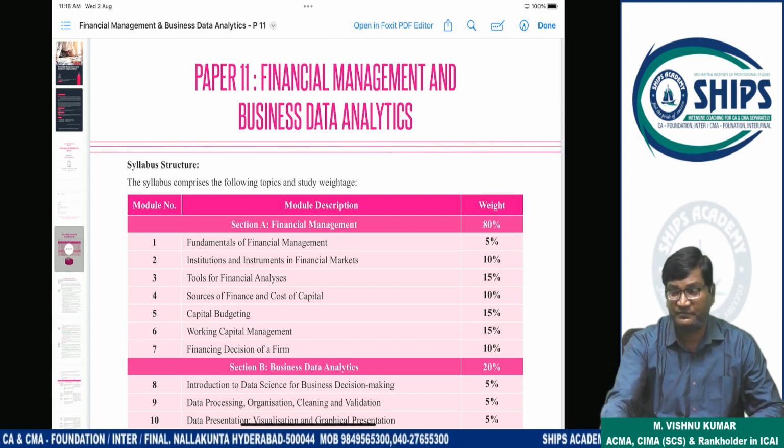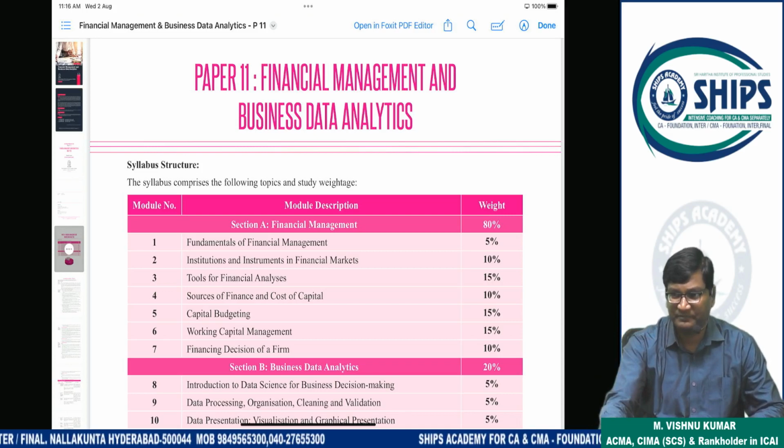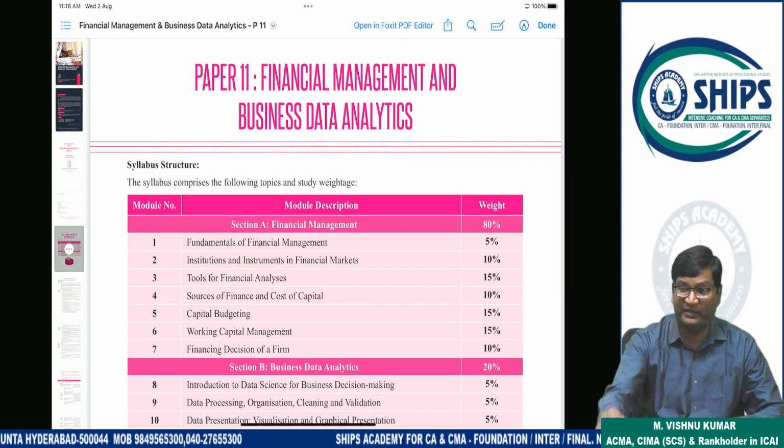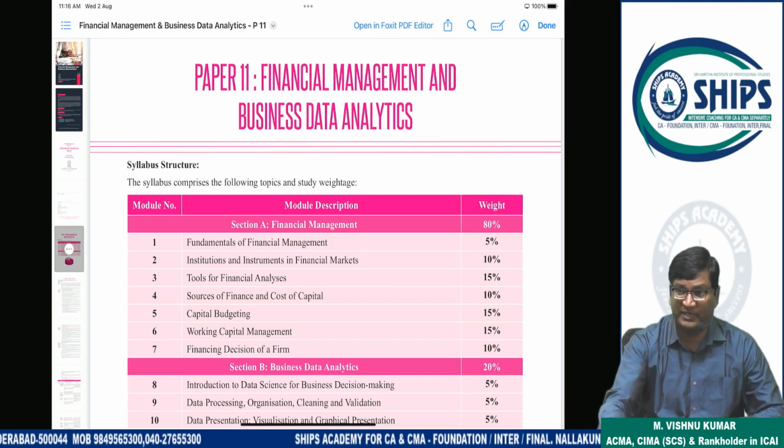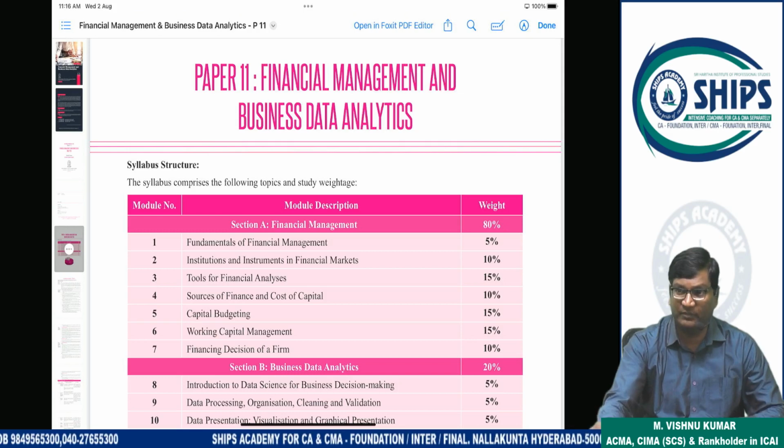India wants to become a large exporter. India has to produce more. So with more production and more services, the role of cost and management accountants will automatically increase. This is the reason that the course demand is increasing.